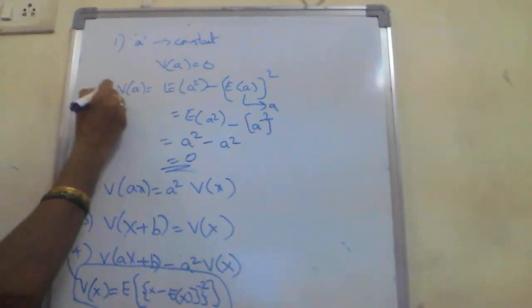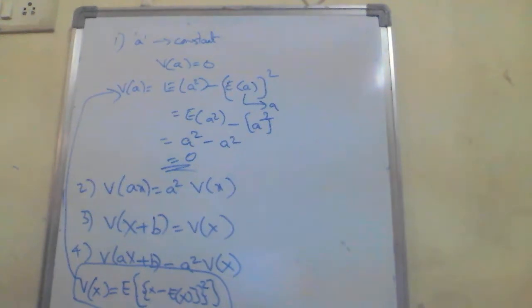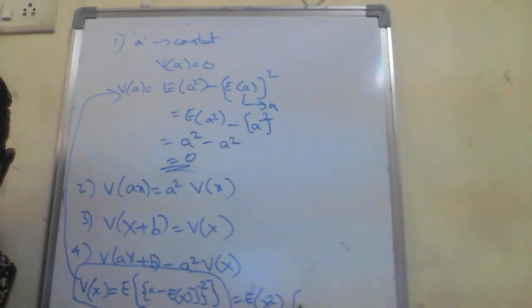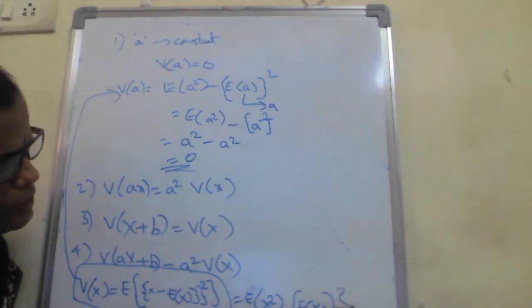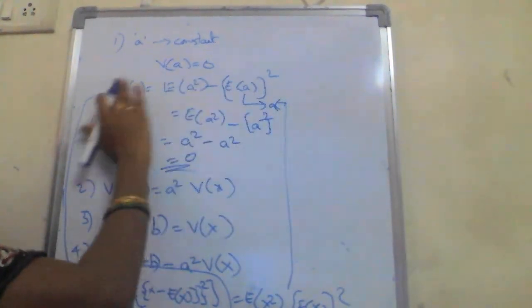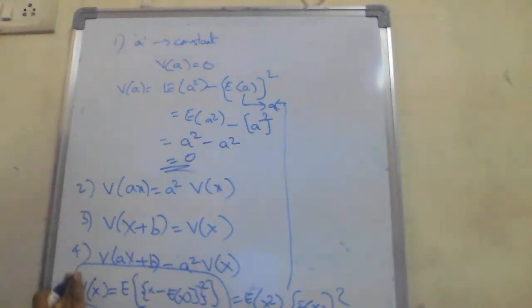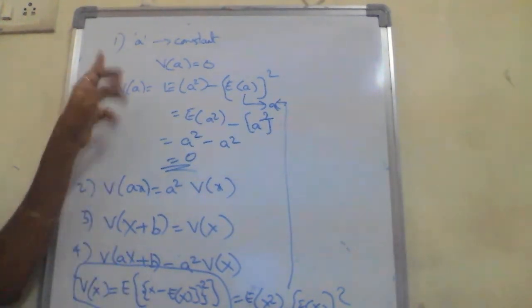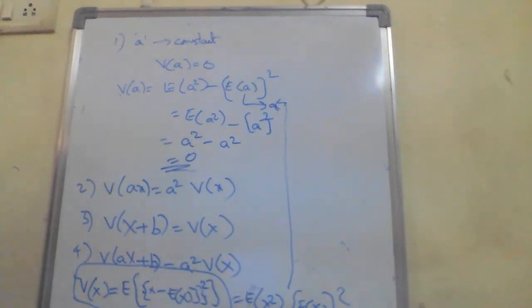Using this only you have written these. After you simplify, it comes to e of x square minus e of x whole square. This is the variance. These are the 4 properties of variance. I'll send you this, just go through that.